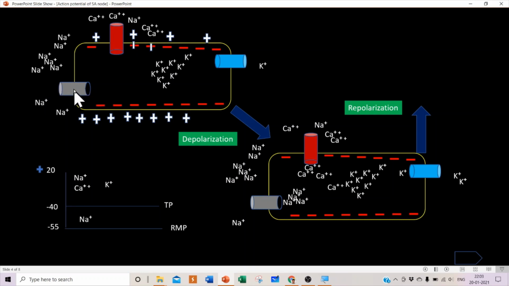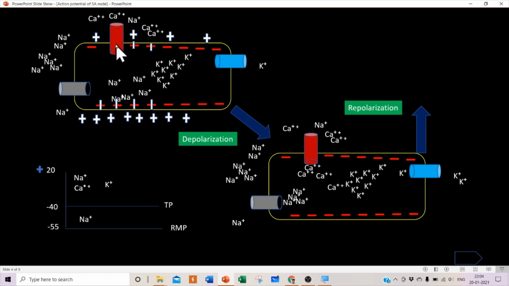As the sodium moves from extracellular to intracellular, the negativity of the inside of the cell will change. A lot of sodium will gather inside the cell, and the negative charge of the cell will be converted to positive. At a specific voltage, the voltage-gated calcium channel will open.